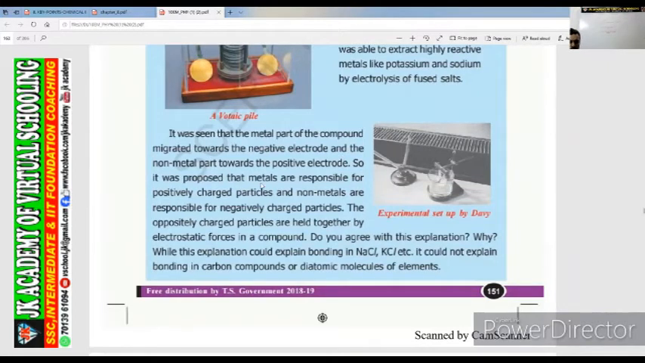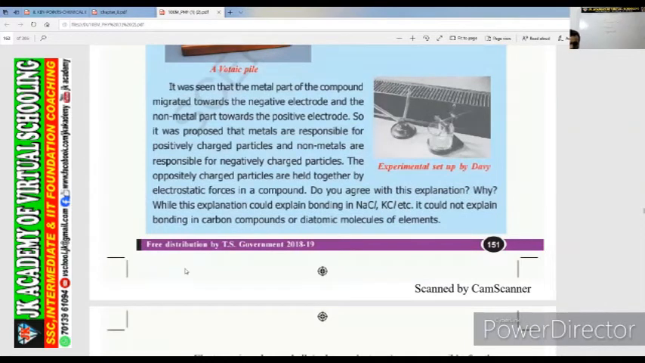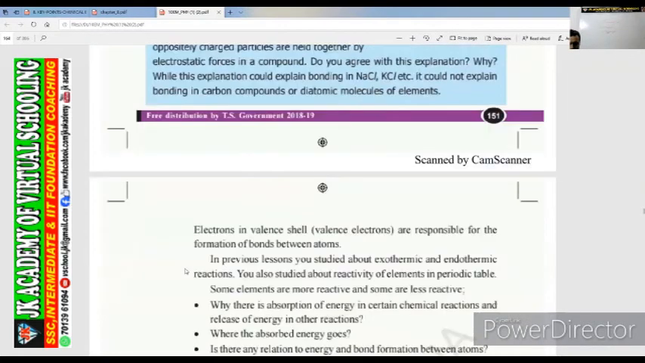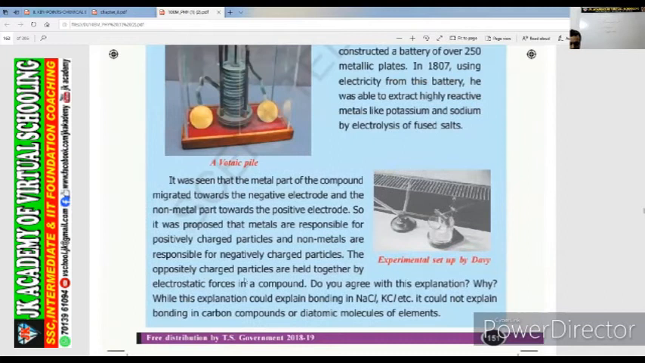So it was proposed that metals are responsible for positively charged particles and non-metals are responsible for negatively charged particles. The oppositely charged particles are held together by electrostatic forces in a compound. Do you agree with this explanation? While this explanation could explain bonding in NaCl, KCl, etc., it could not explain bonding in carbon compounds or diatomic molecules of elements. So here in this one, what he is saying is